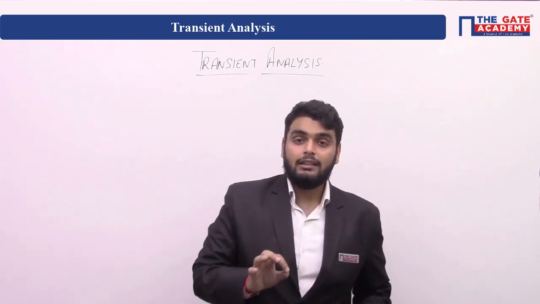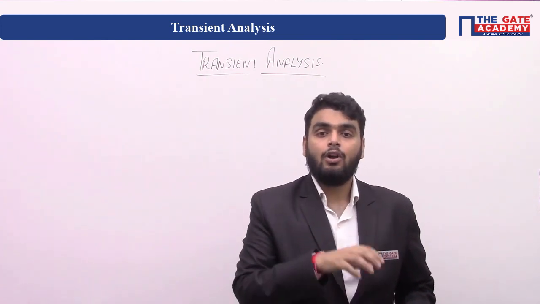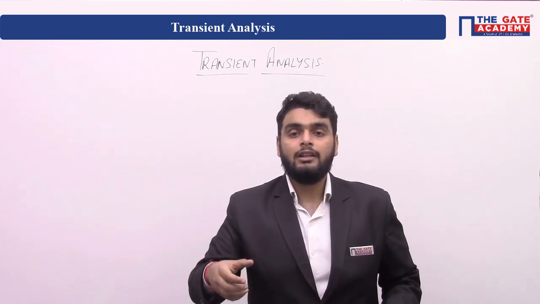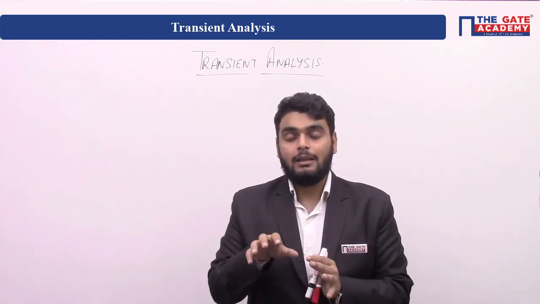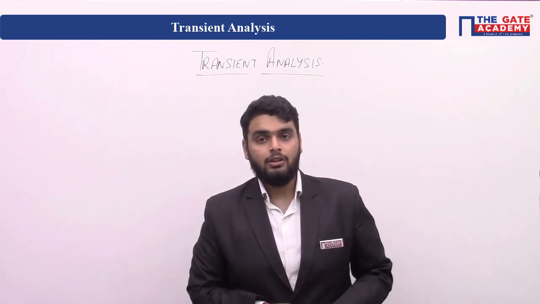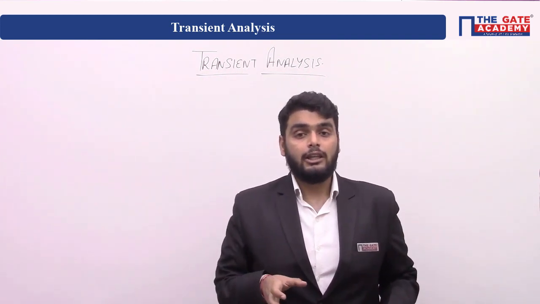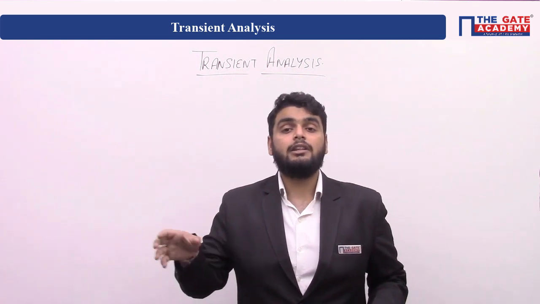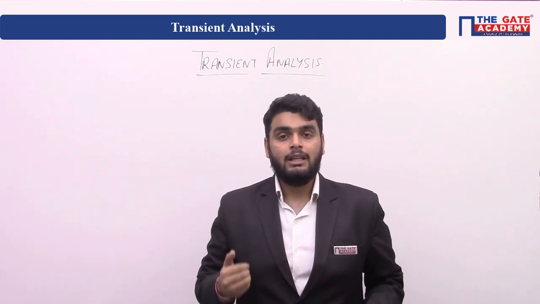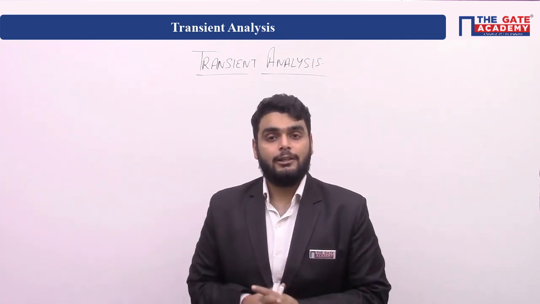So transient is the state which comes because of the disturbance, or changing of load, or fluctuation, or removal of load, but all this can happen only at a sudden moment. The complete definition of transient is: the transient state is a state which comes due to a disturbance in the network, and that disturbance can be because of addition of load, decrement of load or switching, but at a sudden instant.